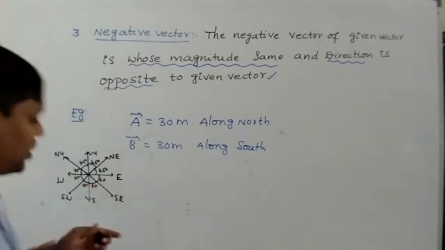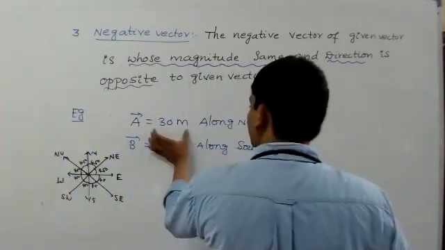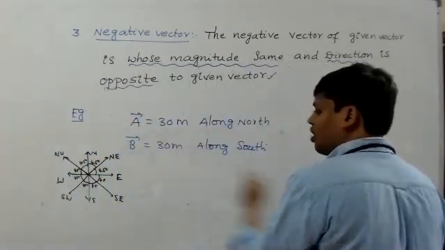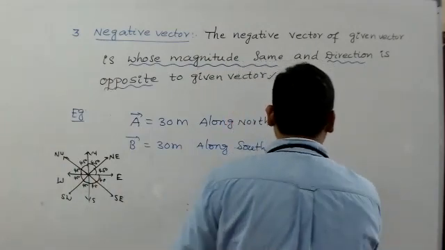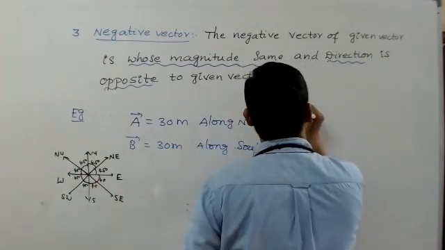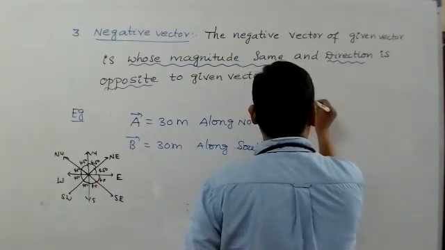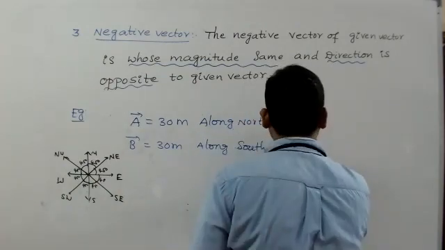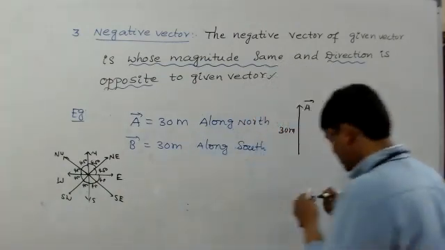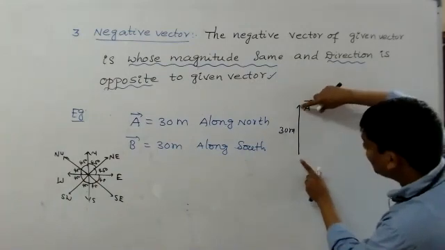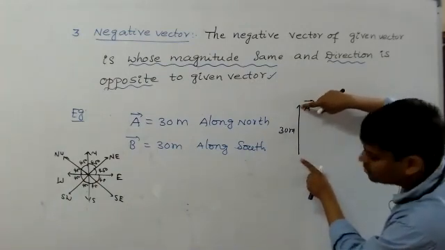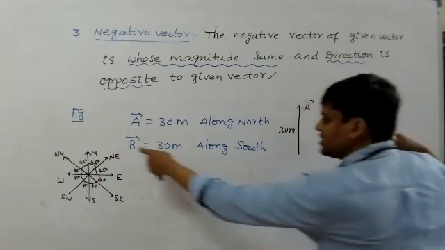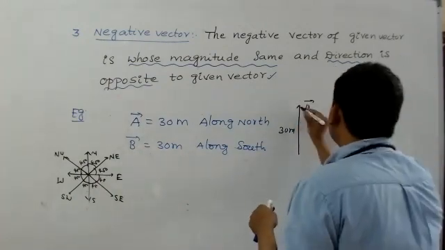Now my question is, what is A bar's direction? 30 meters along north. North means up. So I am writing like this. It's A bar. The line value is 30 meters. The line indicates what? Magnitude. Next, B bar is 30 meters along south.